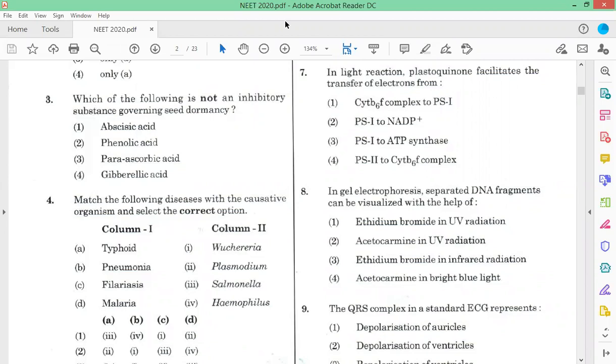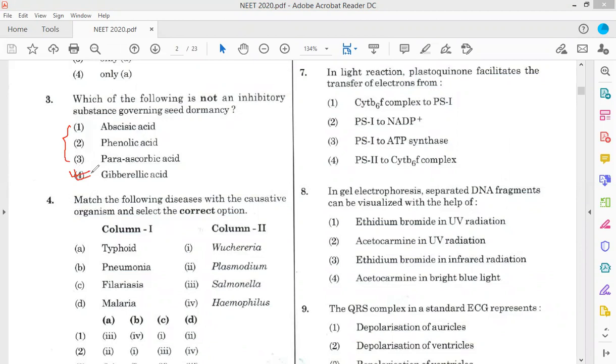In seed dormancy, abscisic acid is an inhibitory hormone. Phenolic compounds and para-ascorbic acid, these three are inhibitory substances. So which is not an inhibitory substance governing seed dormancy? That is gibberellic acid. Gibberellic acid is known as a dormancy breaking hormone.